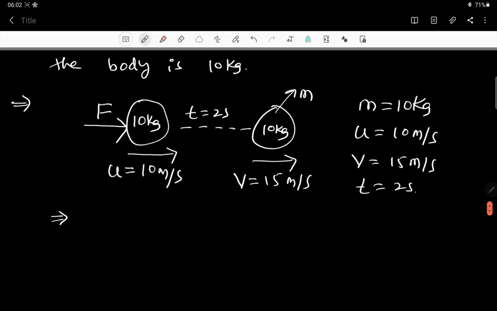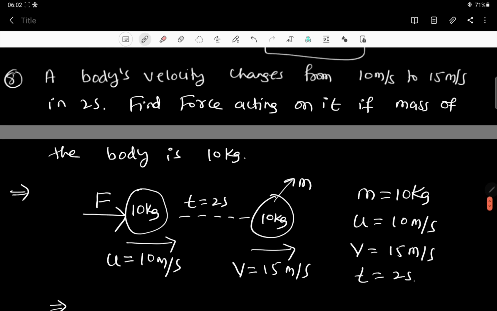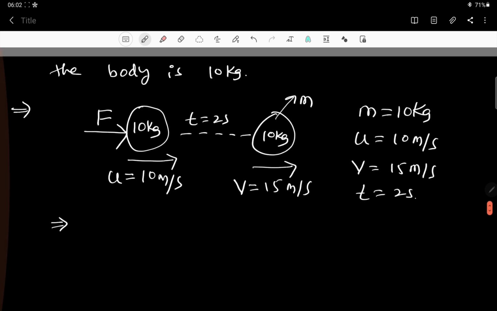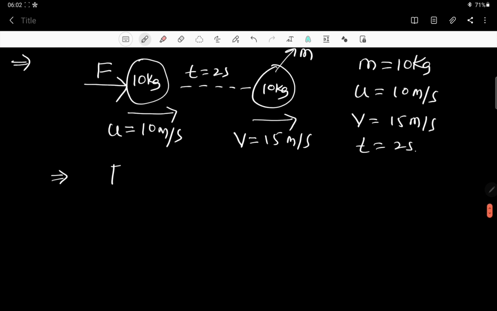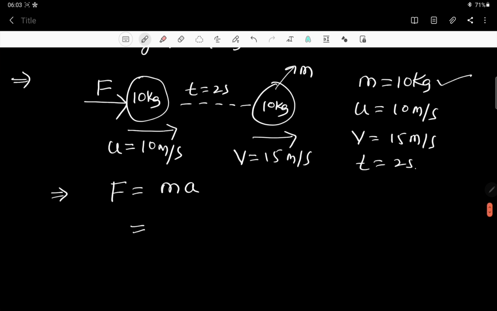Now if they're asking force, means how much force is acting on it. Okay, so what is the formula for force? For force there is only one formula. What is that? ma. Correct? m is there, and is a there? No, but a can be calculated by using this. So you can write m as 10 kg, and a can be written as (v minus u) divided by t.